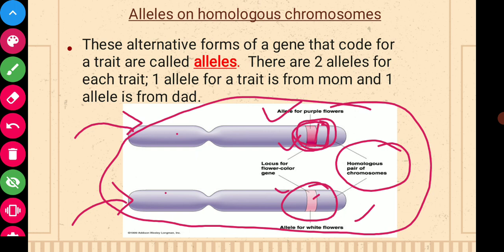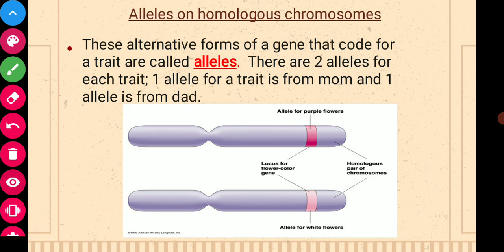These alternative forms of a gene that code for a trait are called alleles. There are two alleles for each trait, one allele from mom and another allele from dad. So now you can understand how alleles are arranged on chromosomes, that alleles are present in the cell, in the nucleus, on chromosomes.